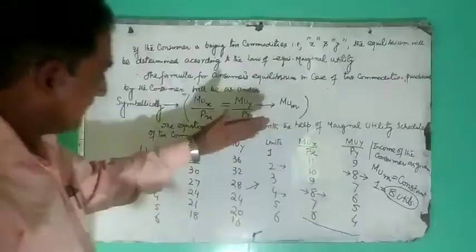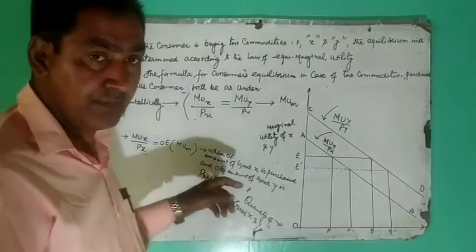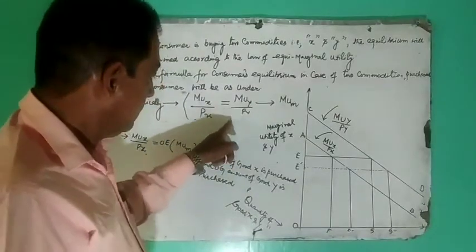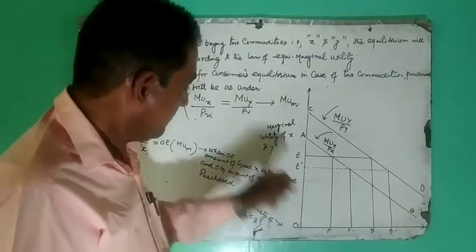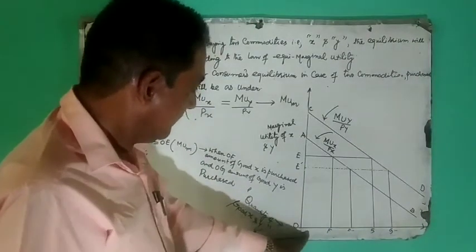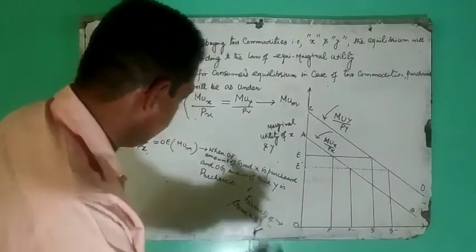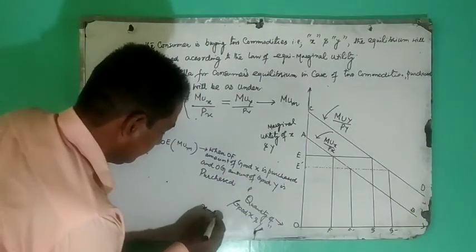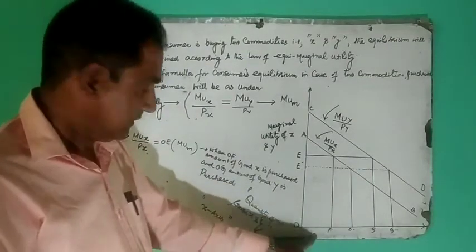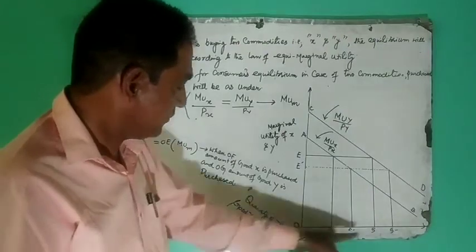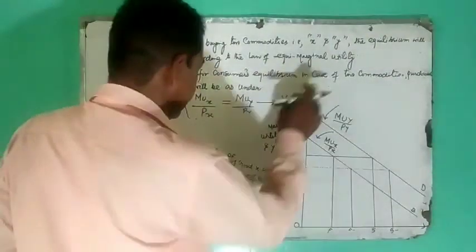इस प्रोसेस को हम ग्राफिकली दिखाएंगे। Graphically the whole system can be explained with the help of a diagram. We have this diagram. We measure quantity of good X and good Y on x-axis, that is OX. And marginal utility of X and Y are measured on y-axis.